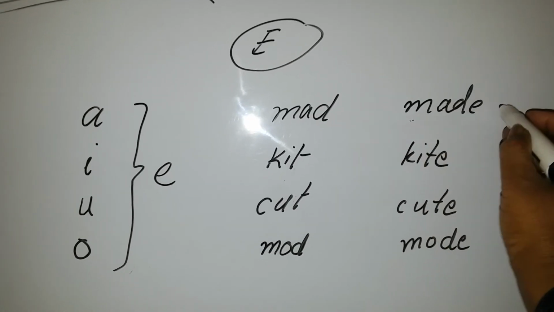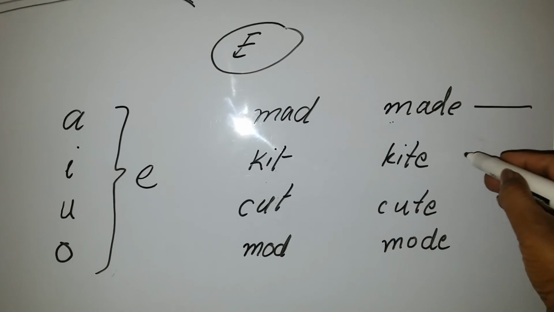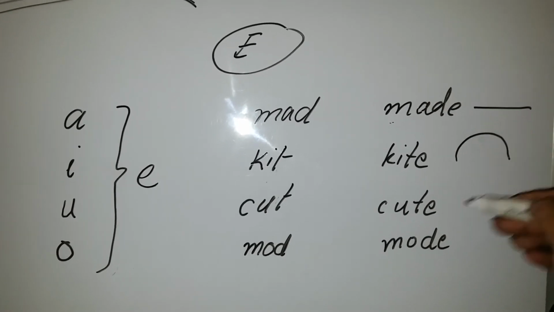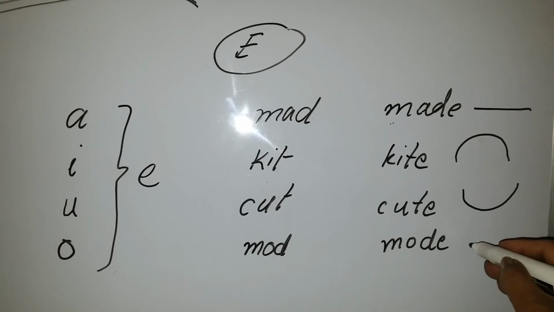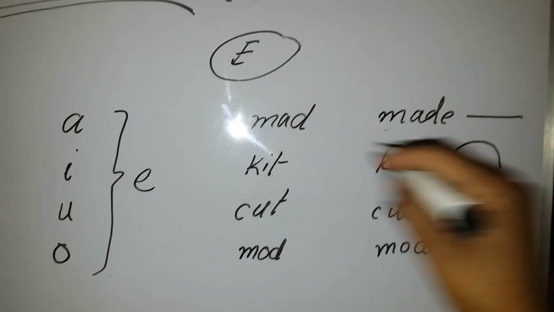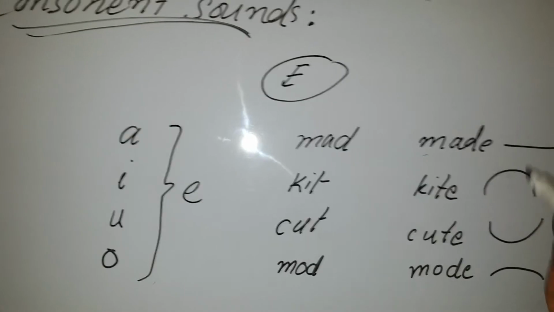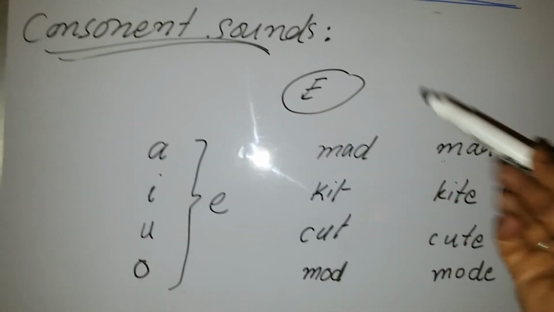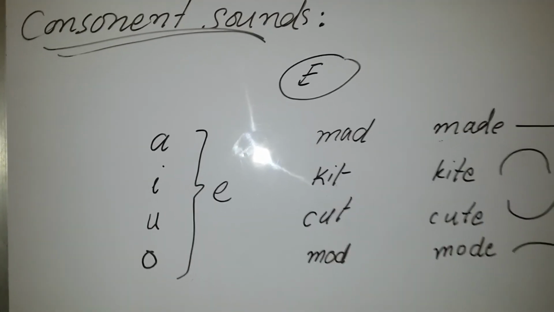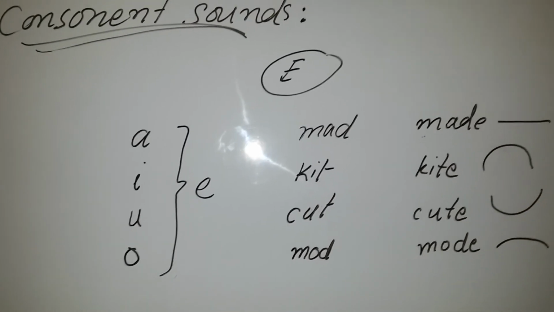Mad, it is a flat sound. Kite, this type of sound. Cute, this type of sound. Mode, this type of sound. And these are sounds which are totally different from these words. So E can change the pronunciation of single unit words.